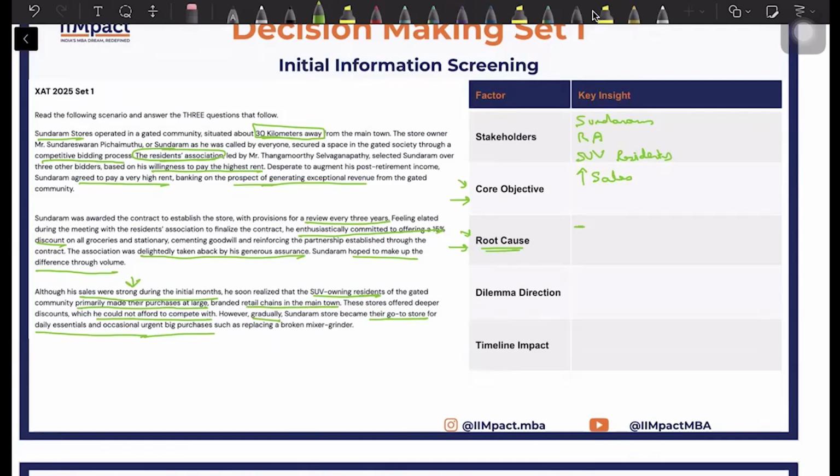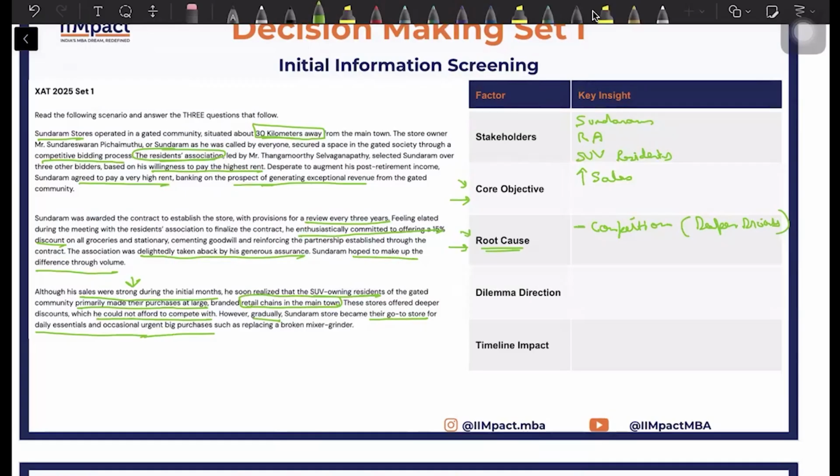Number one is competition. Who is the competition here? The retail chains in the main town. These people are your competition. Why are they your competition? Because they offer deeper discounts which you cannot compete with. So this is your number one root cause that has been identified.